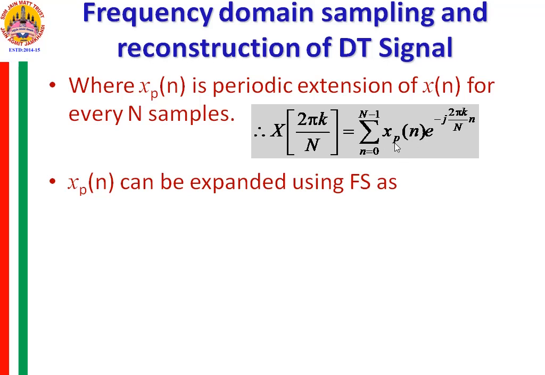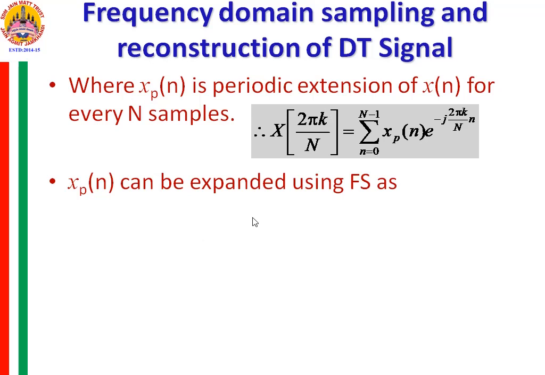From where did you get this xp of n? Xp of n is a periodic extension of x of n, whose length is less than capital N, and this x of n is periodically extended to obtain xp of n. And only samples of xp of n from 0 to N minus 1 are considered in this.